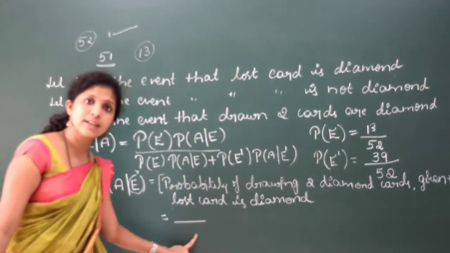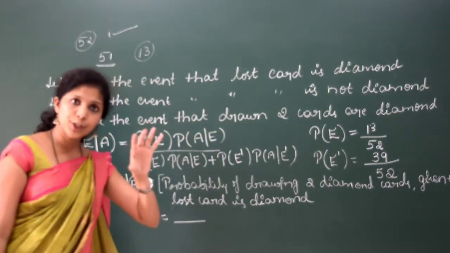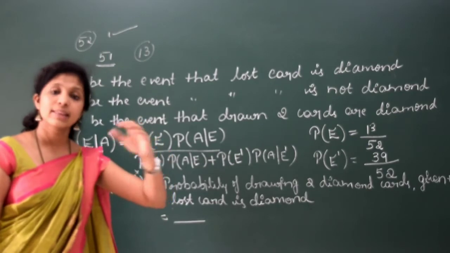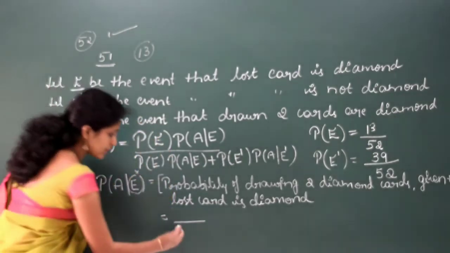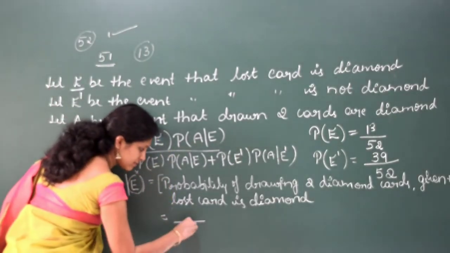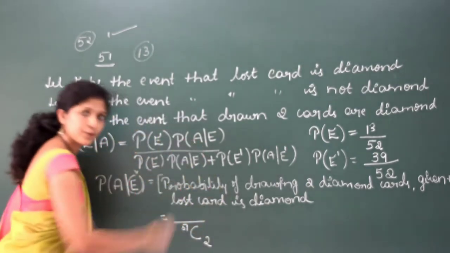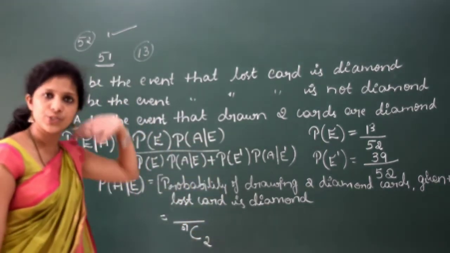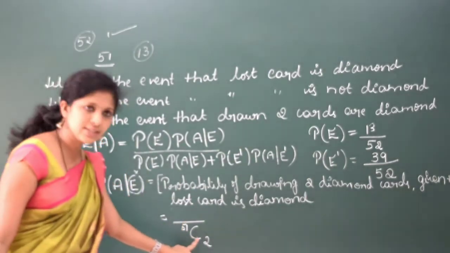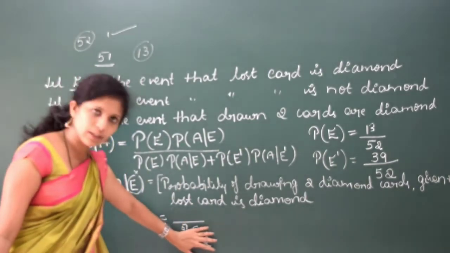Total number of cards, how many are there? In the 52 cards, one card is lost, and that is also a diamond, right? Total number of cards is 51. In that we need to choose 2. You have studied this in permutation and combination, right? 51C2. This is the total number of elements.